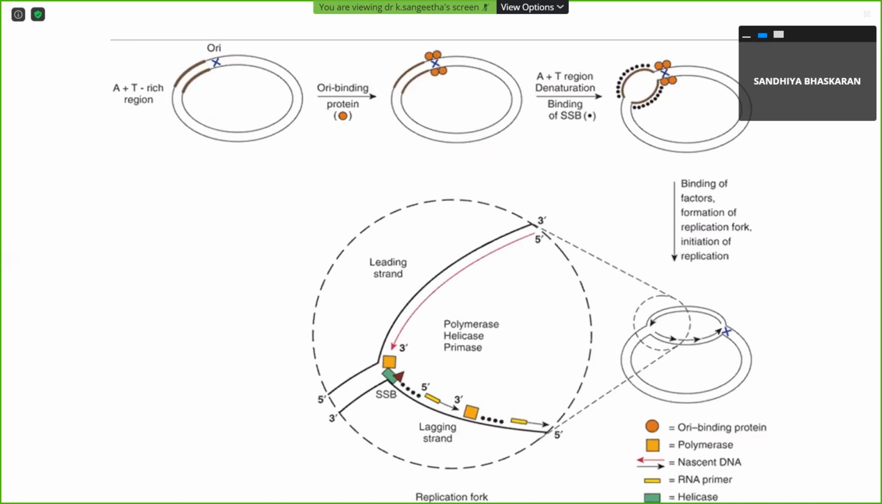Because polymerase acts only from 5' to 3'. Yeah, good. That is one answer. I agree.